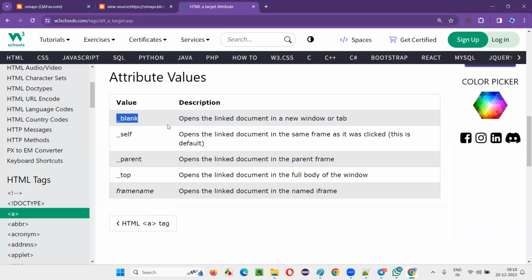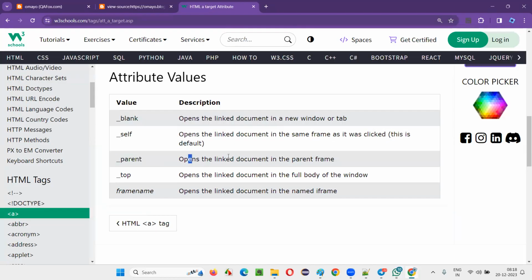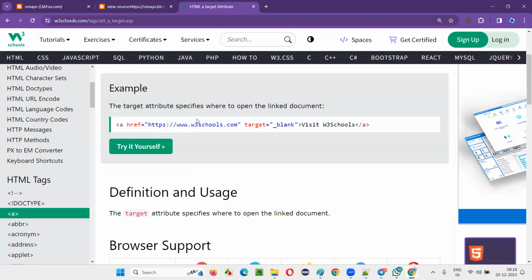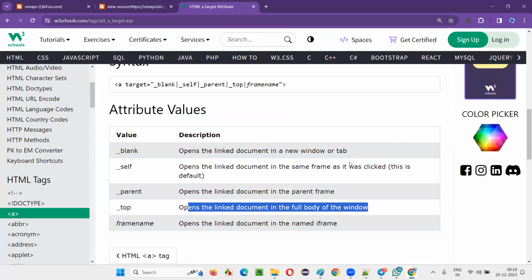When you say underscore blank, it opens the linked document in a new window or a tab. If you say underscore self, it opens the linked document in the same frame as it was clicked. Underscore parent means the parent frame. Underscore top, you have to explore this. You have to go to the next level and do R&D on this. It's an endless topic. And when should we particularly use the anchor tag? A tag is for creating hyperlinks on the web pages.